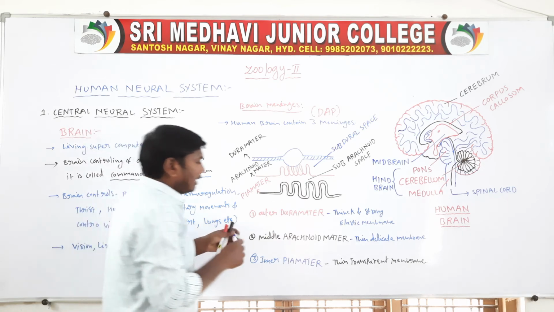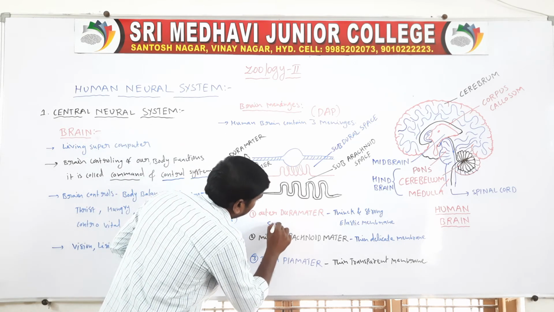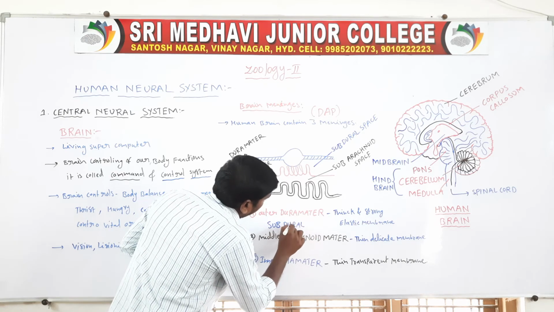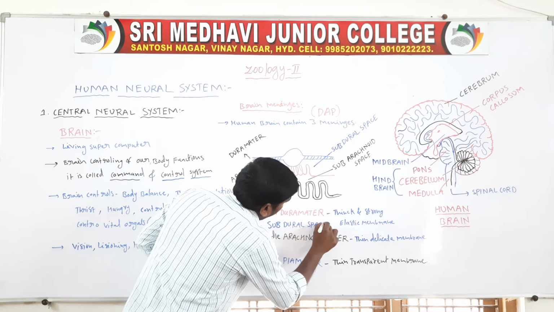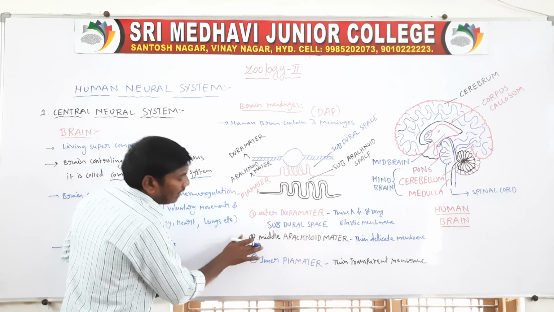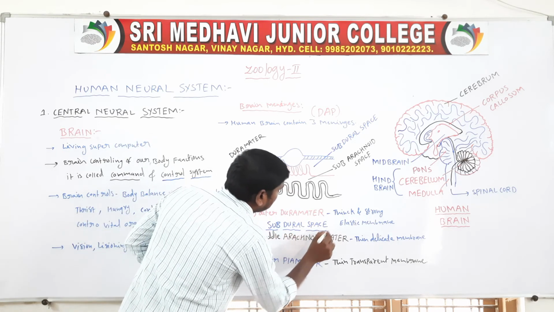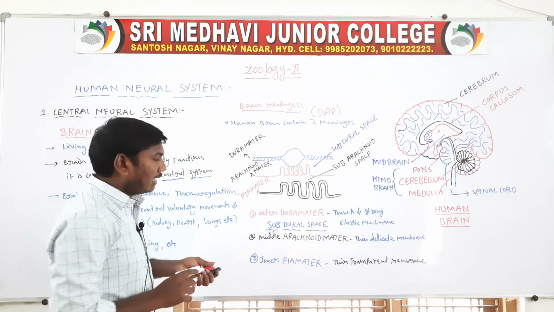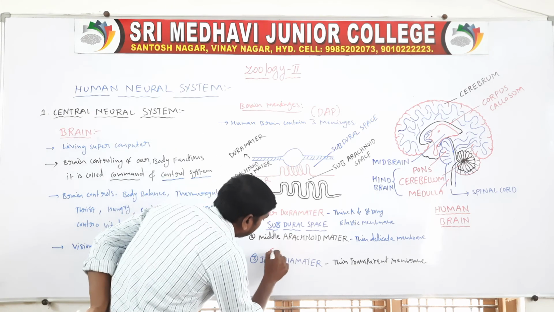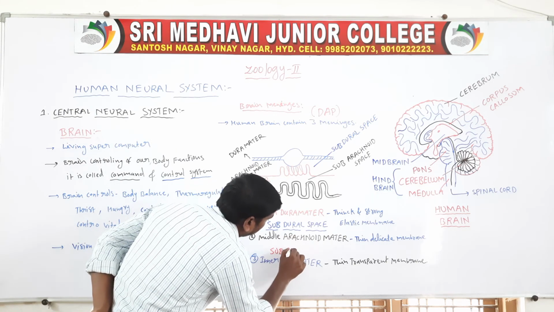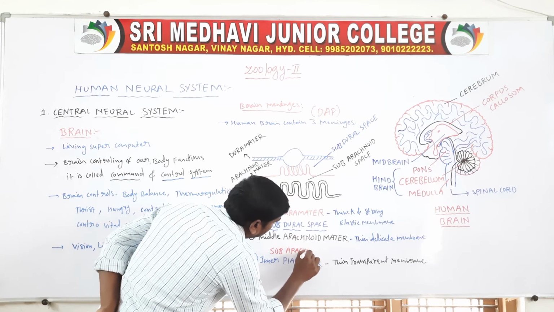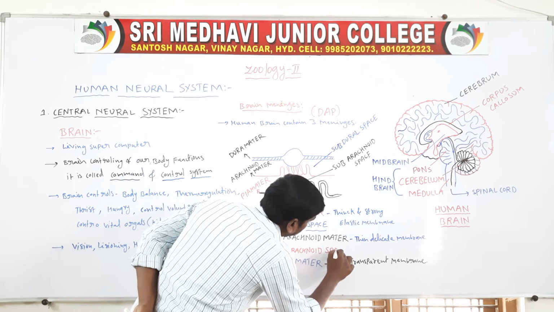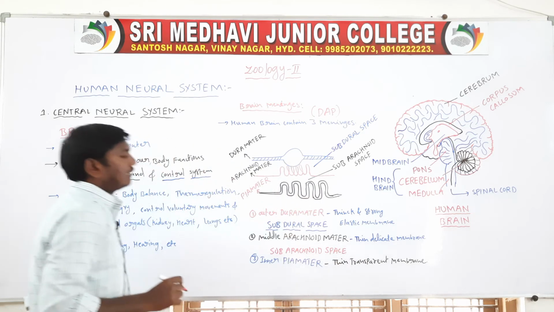So these are the subdural space. The space between the dura mater and arachnoid mater is called the subdural space. The space between the arachnoid mater and pia mater is called the subarachnoid space. Subdural space and subarachnoid space.